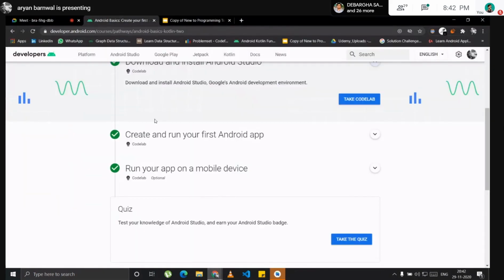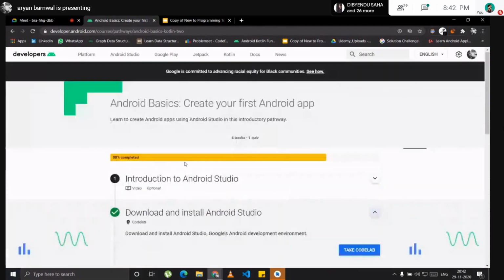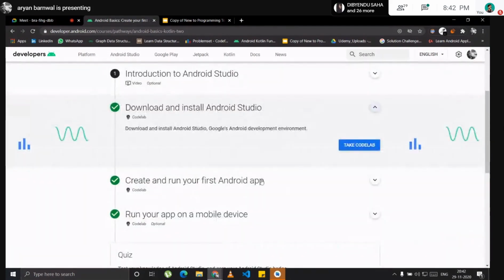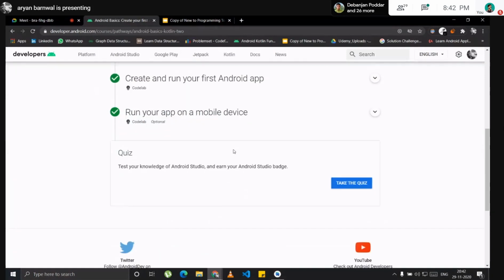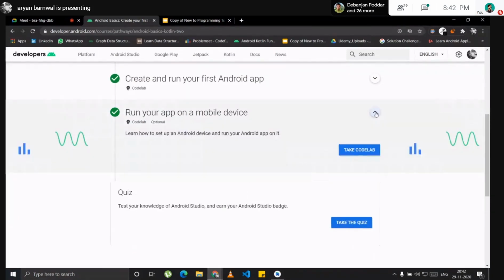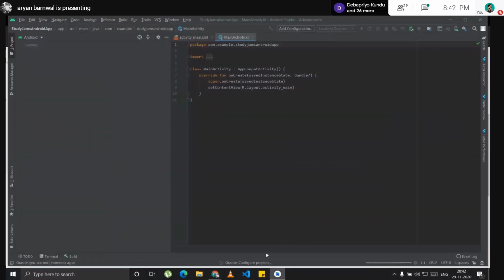Okay, I will move that on later. What you will do here is open your first Android Studio project and connect your phone by USB, which I will show you, and then run your app on a mobile device. When this Gradle build finishes, just connect your Android phone via USB cable.